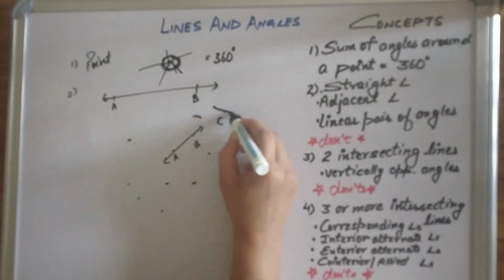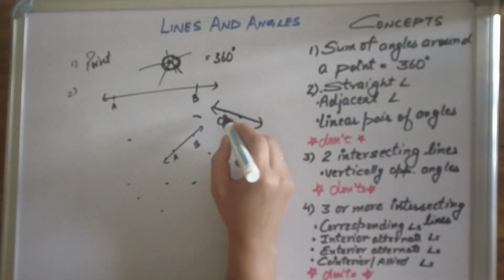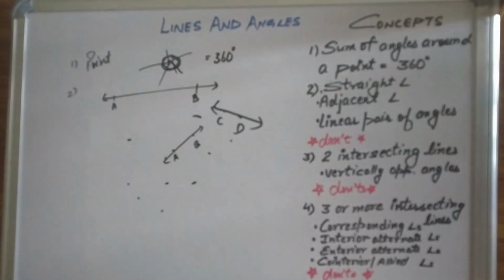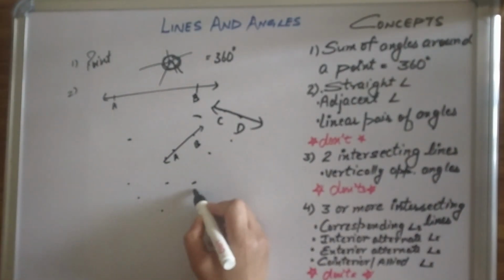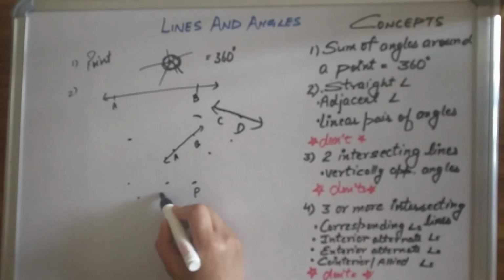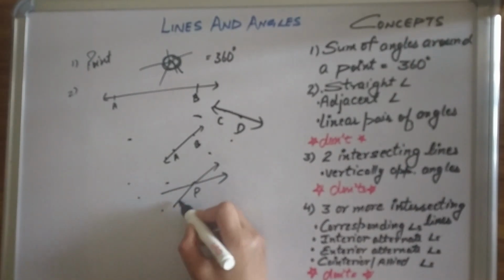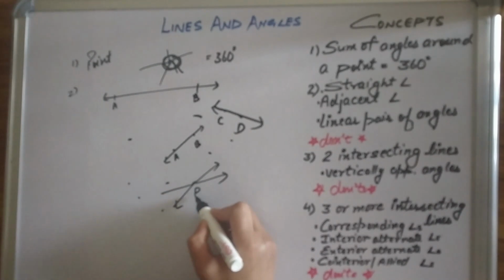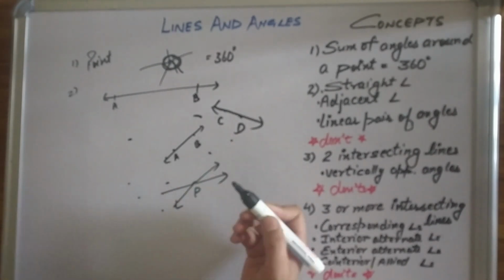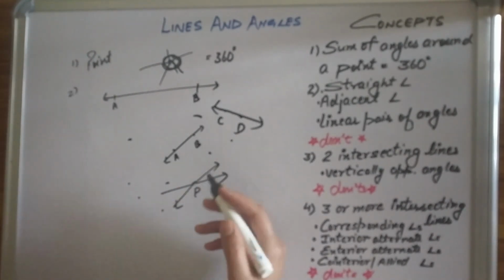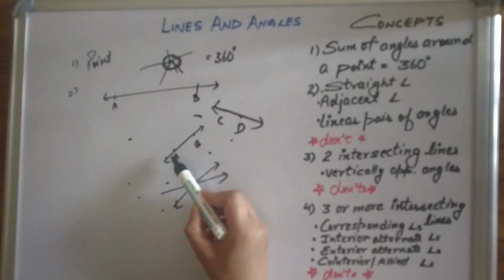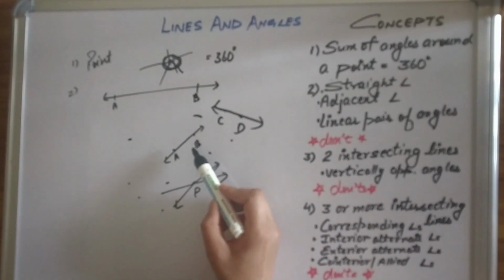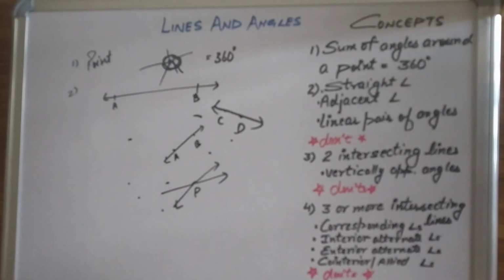And line CD is the line specifically joining 2 points C and D. We never name a line from a single point, because from this point there are many lines. If we name a line by a single capital letter, that won't justify, that won't be a specific name, because there are too many lines. But through A and B, one and only one line can pass, so that's why we name a line